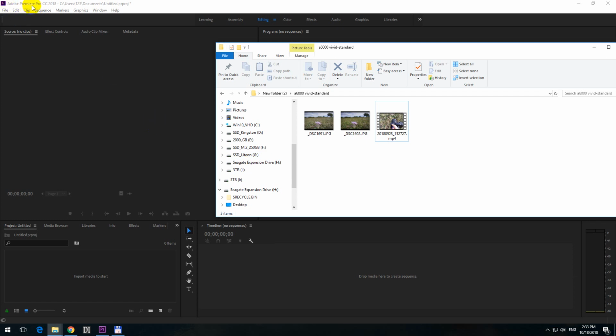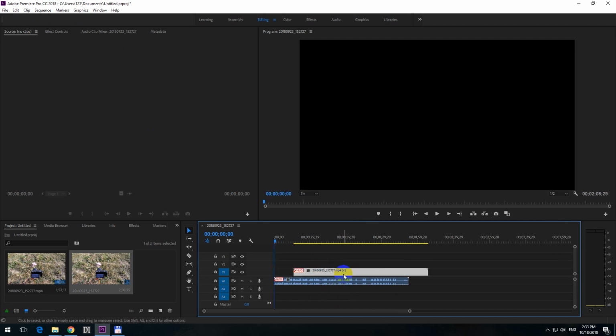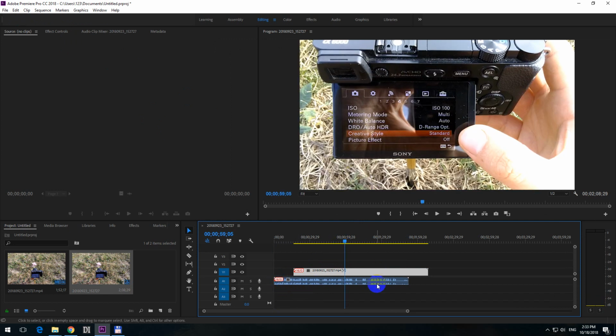Here's a problem related to Adobe Premiere Pro. If I drag and drop a clip onto the timeline, then the audio and video will not be grouped together. So if I move the top one, which is the video, notice that the audio remained behind and we have already 16 seconds of delay. They are out of sync.